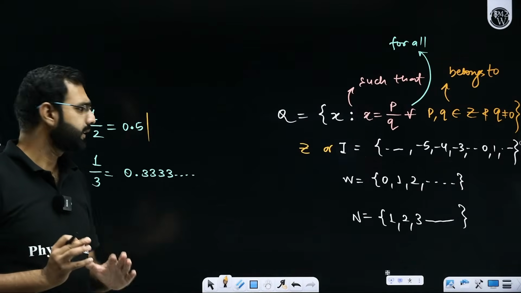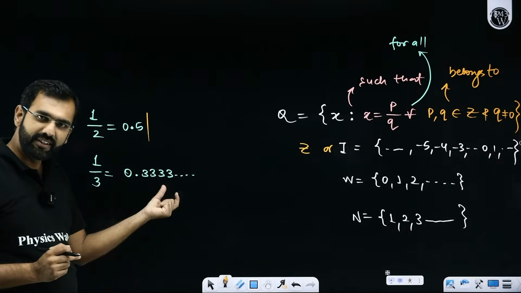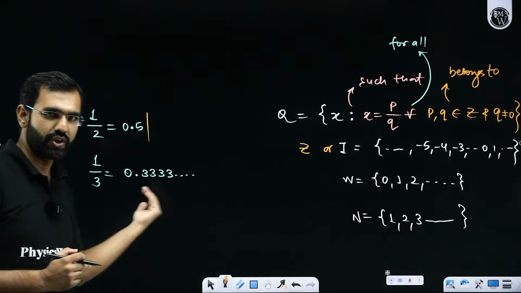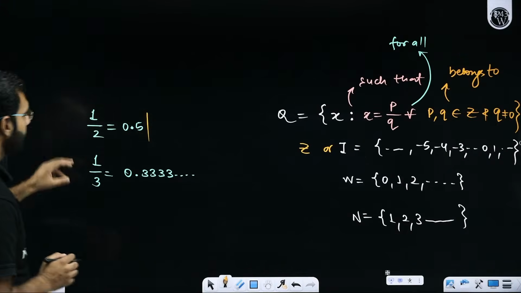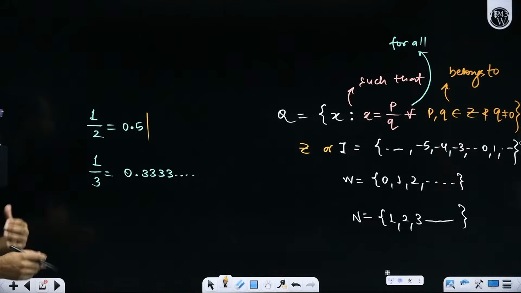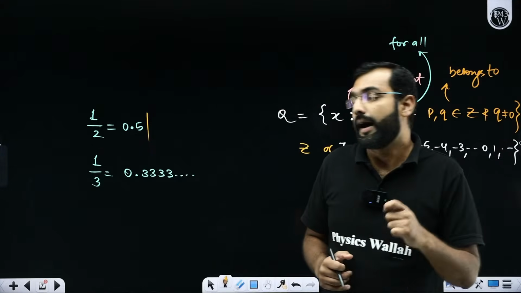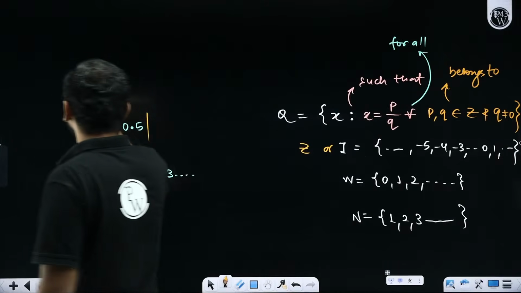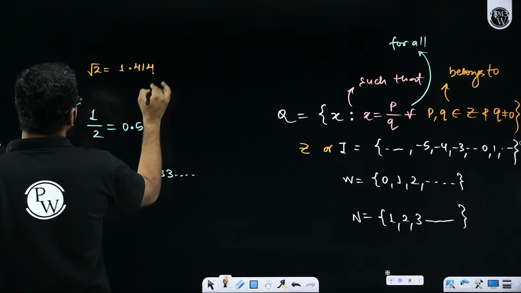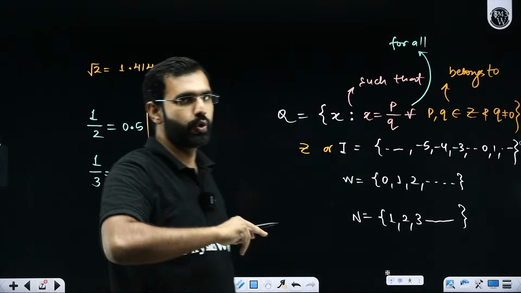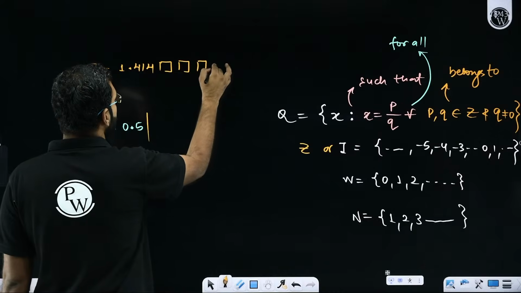So if I ever get a number which either gets terminated, or even if it doesn't terminate, it shows a repetition, it shows a pattern, I am okay with that. I will still call them rationals. I'll still call them fractions. But then, sir, what's the problem? I'll say, are you not noticing? Let's say if I give you a number, root 2, 1.414, and if you just keep exploring the value of root 2, you will keep seeing digits coming.